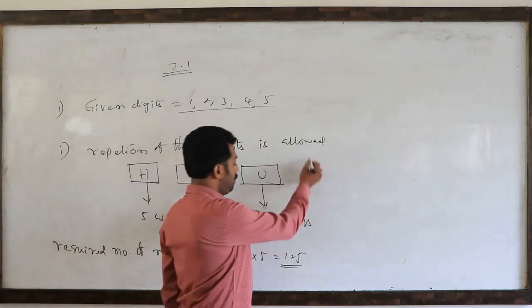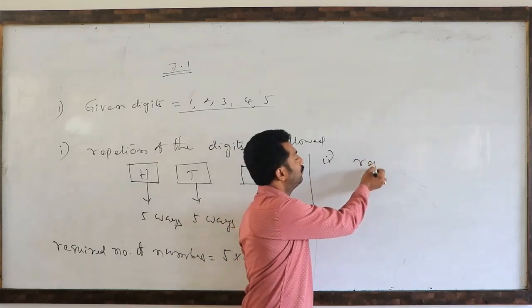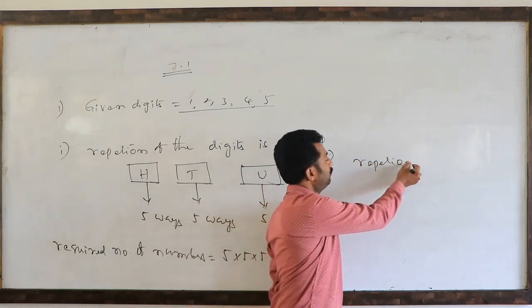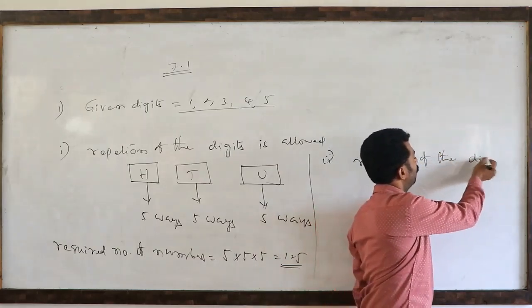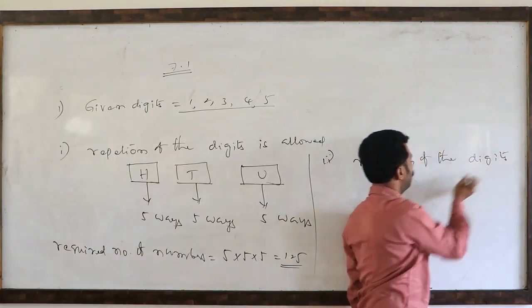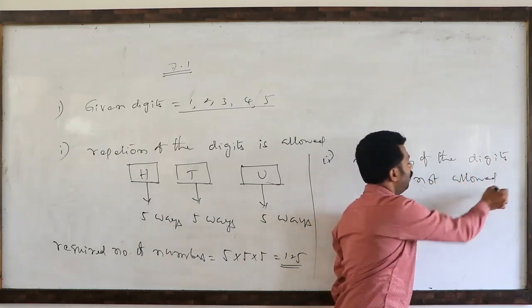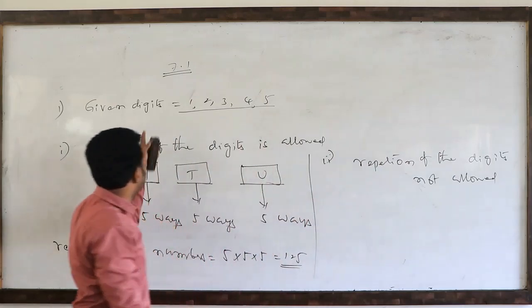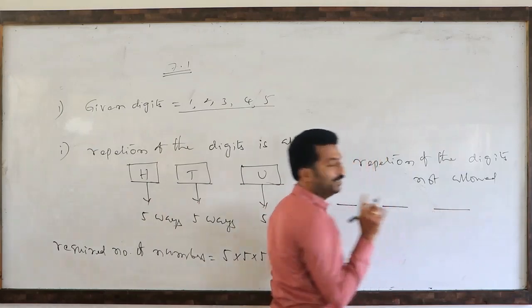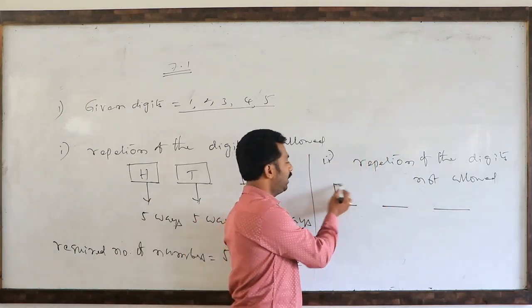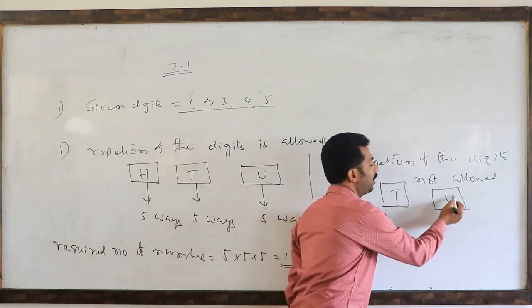Second one, suppose repetition of the digits is not allowed. Repetition of the digits is not allowed means, you observe, 3-digit numbers. This is the hundreds place, this is the tens place, this is the units place.